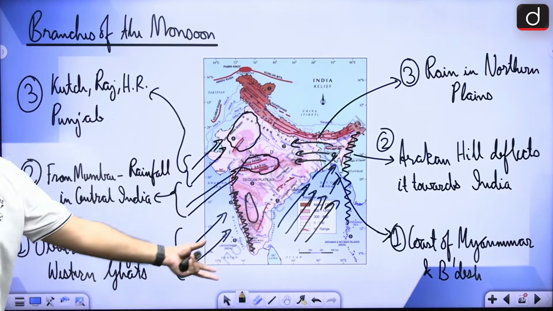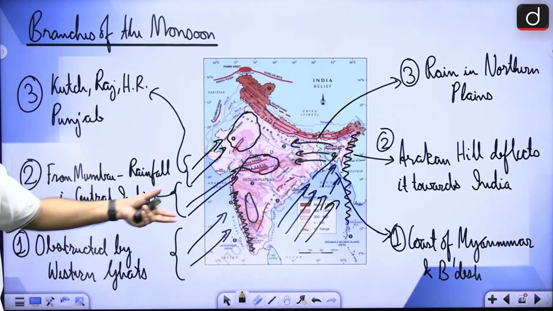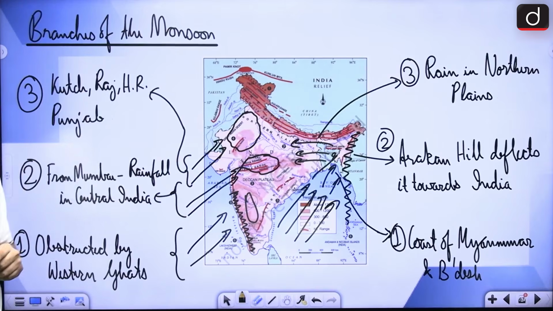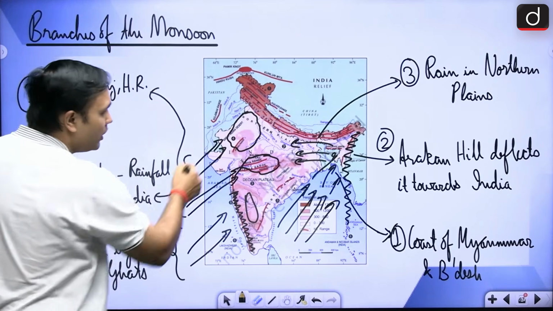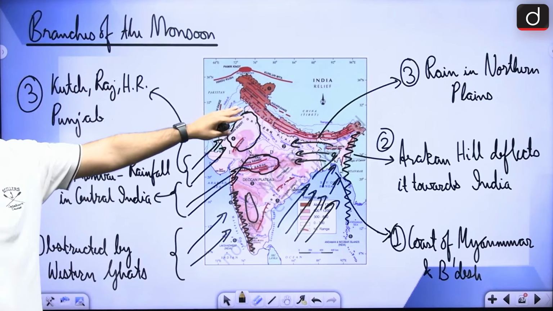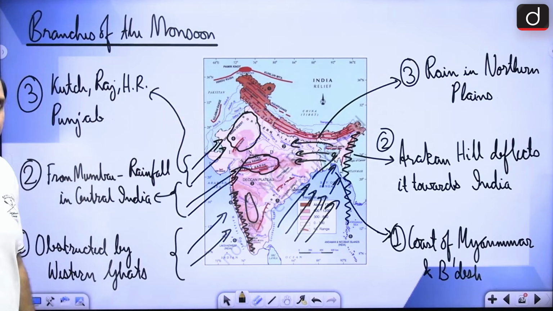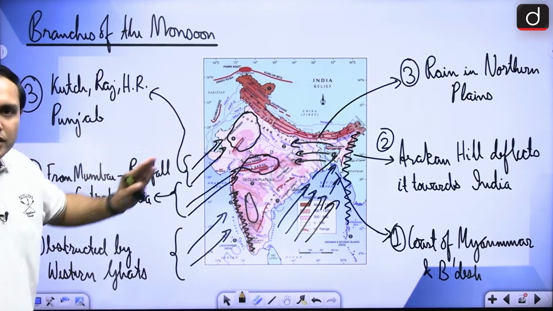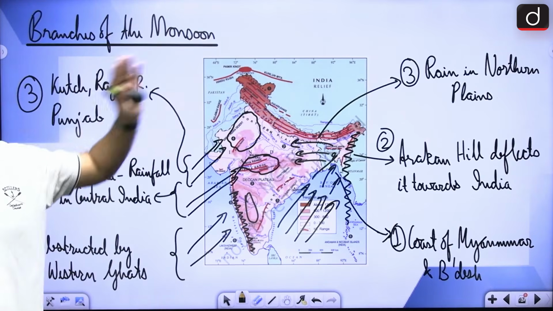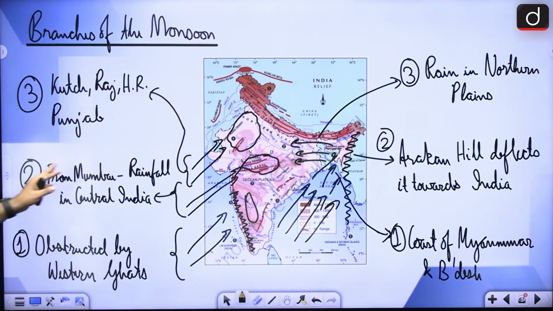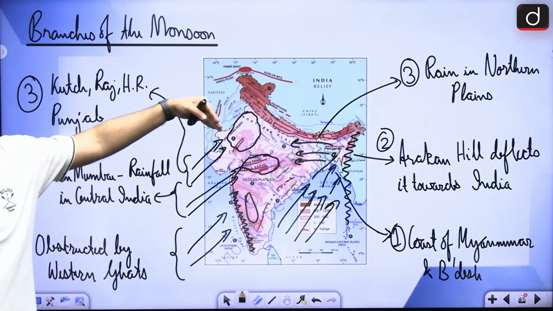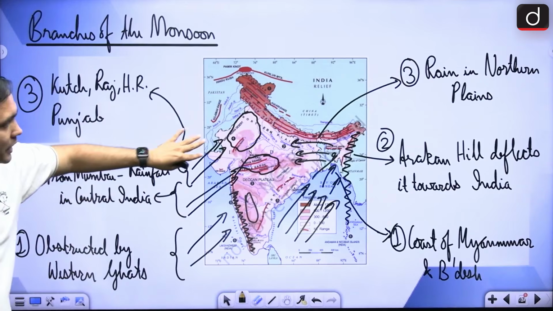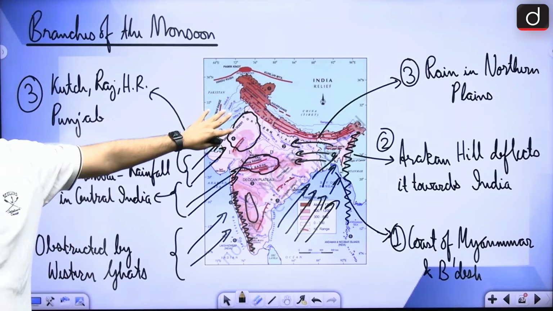But in case of this particular area, this whole area of northern Gujarat and Rajasthan region, especially around western Rajasthan, the Aravali range is lying parallel to the direction of the Arabian Sea branch of the southwest monsoon. Hence, because there is no obstruction, right, there is very little rainfall in this particular area, right?